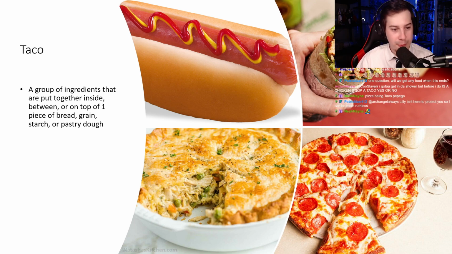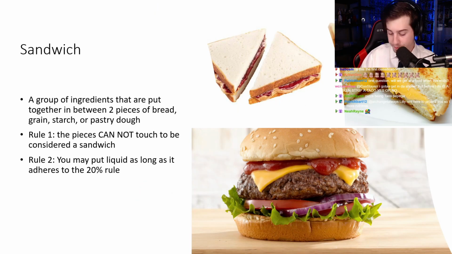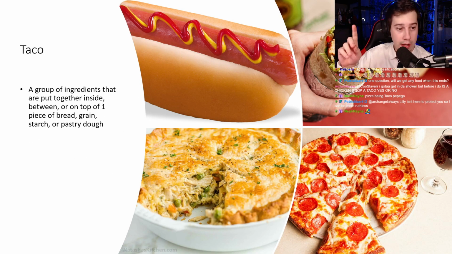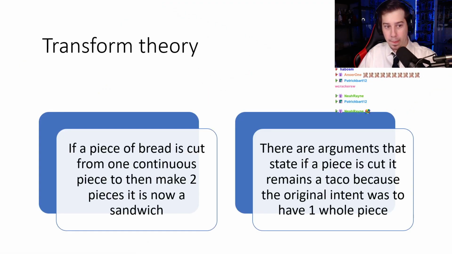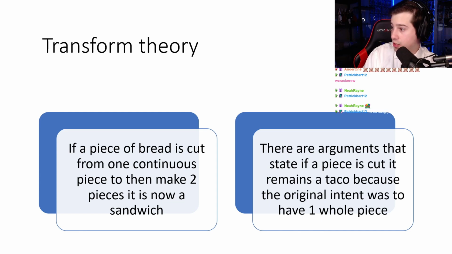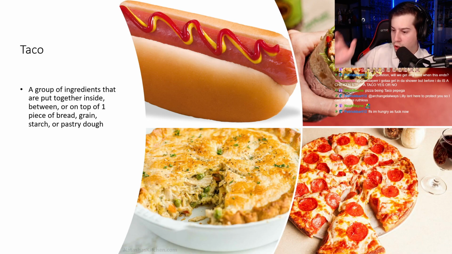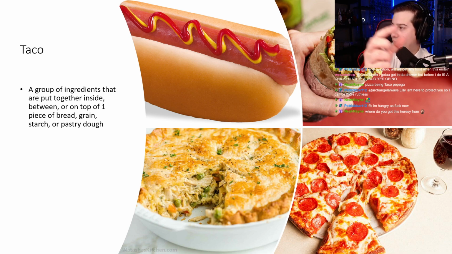A group of ingredients that are put together inside, between, or on top of 1 piece of bread, grain, starch, or pastry dough. Remember, sandwiches, 2. Tacos, 1. Inside, between, or on top of 1. So if we go back to our transform theory, remember, we have this written down. Remember, I went over our theories to start. We have the transform theory to start. So class, who remembers, who has it written down?